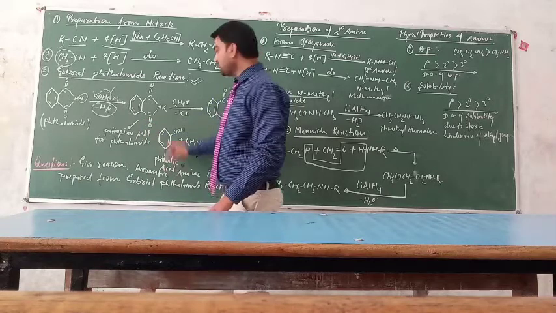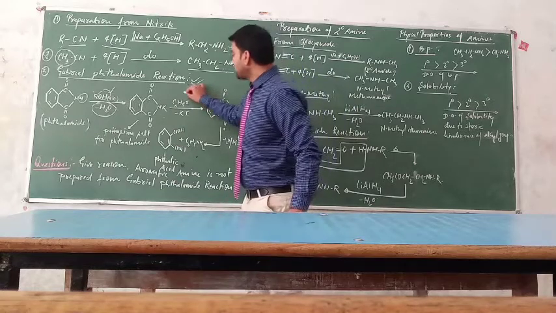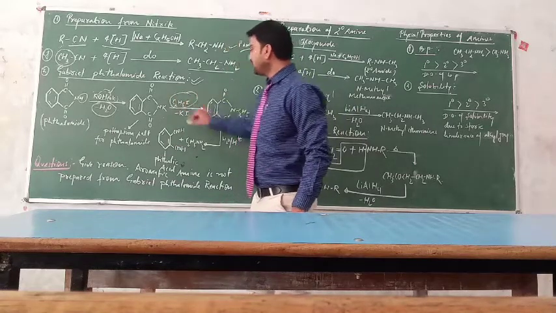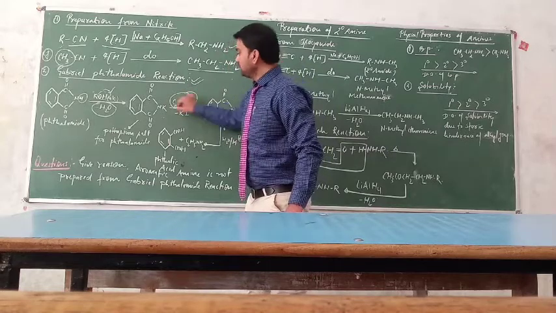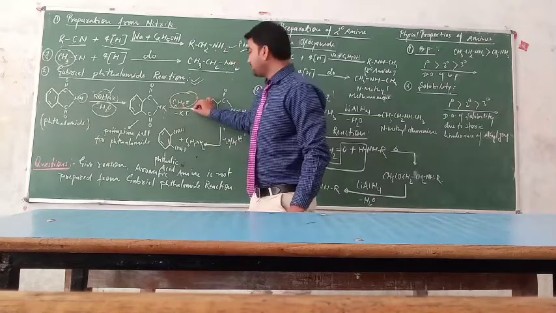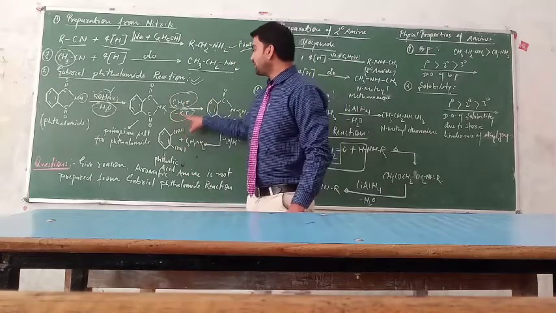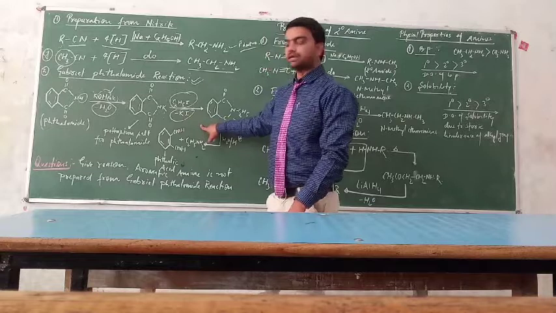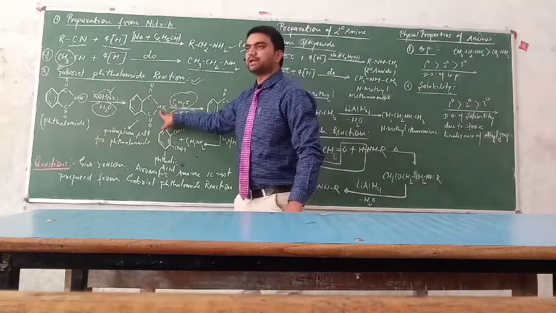Again, this potassium salt of phthalimide is treated with ethyl iodide. Then the potassium and iodine will react with each other to form potassium iodide. That means from here the potassium iodide will eliminate and the ethyl group will join the place of the potassium.